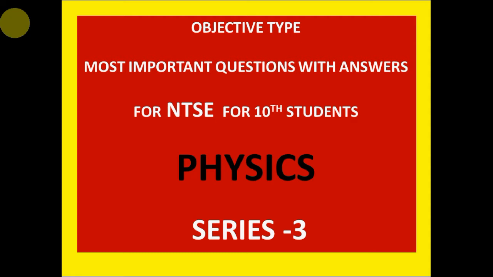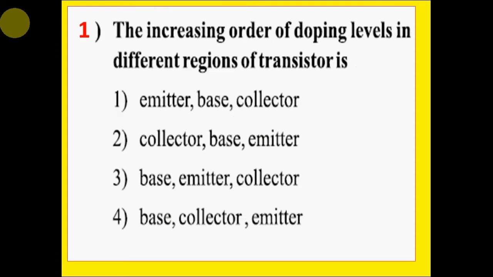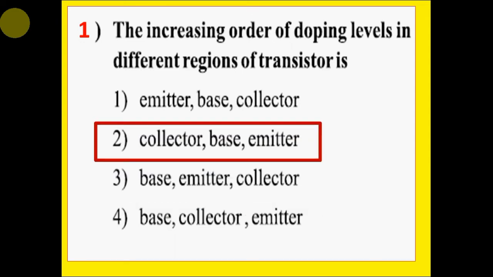Physics series 3. Question 1. The increasing order of doping levels in different regions of a transistor is: option 1 emitter base collector, option 2 collector base emitter, option 3 base emitter collector, option 4 base collector emitter. Correct answer is option 2 collector base emitter.